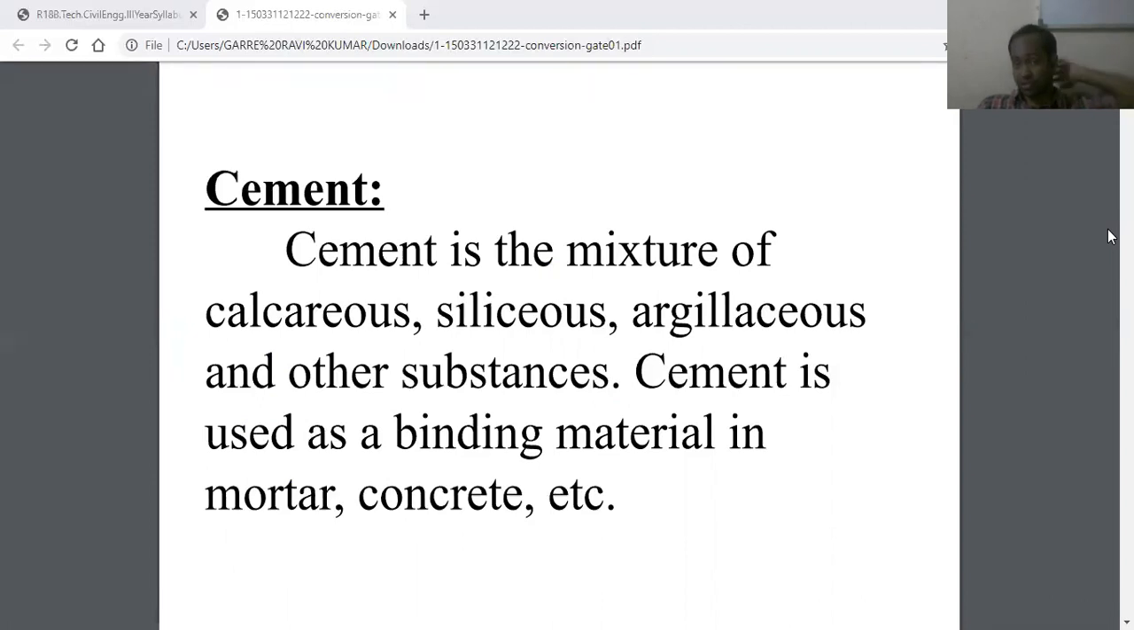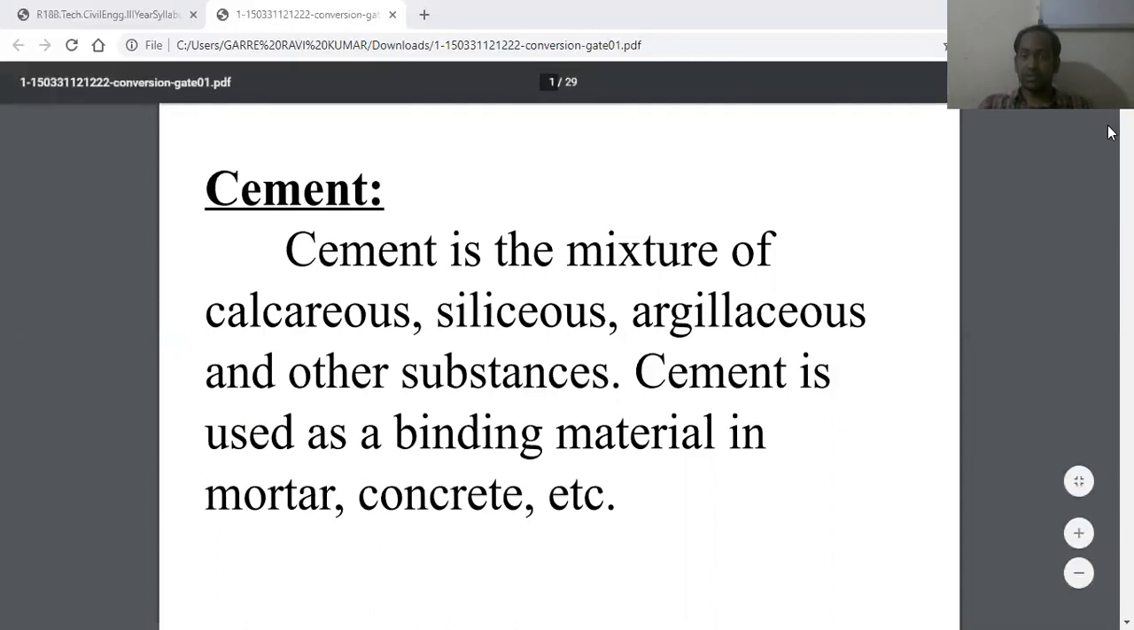You can see that calcium carbonate is extracted from calcareous rocks, and silica, alumina, and iron oxide are extracted from argillaceous rocks. This comes under the chemical composition of cement. So next we will see what the chemical composition of cement is.